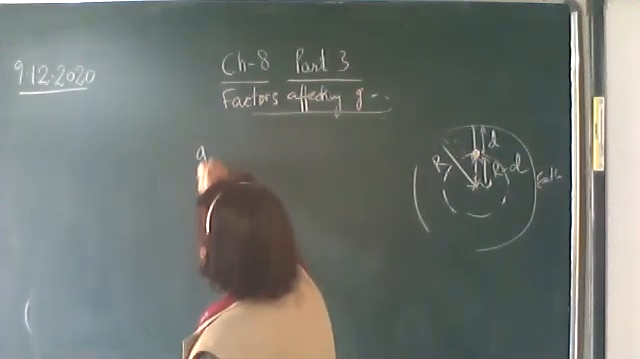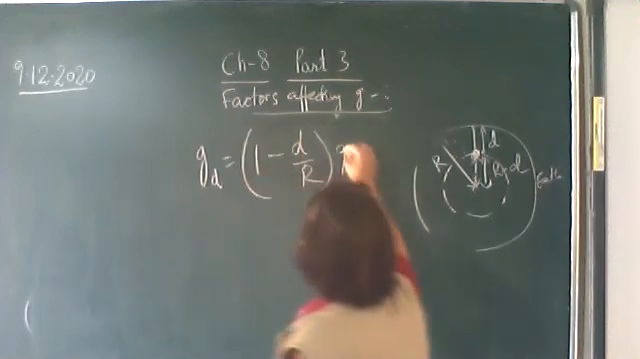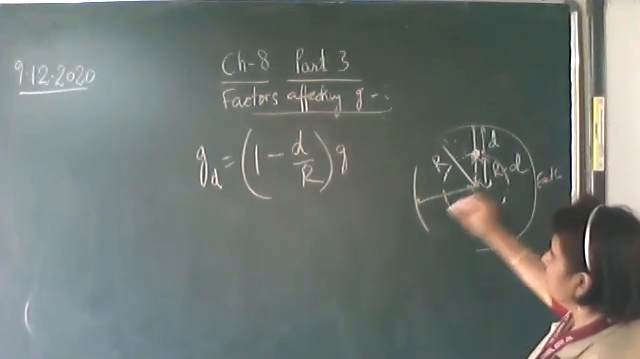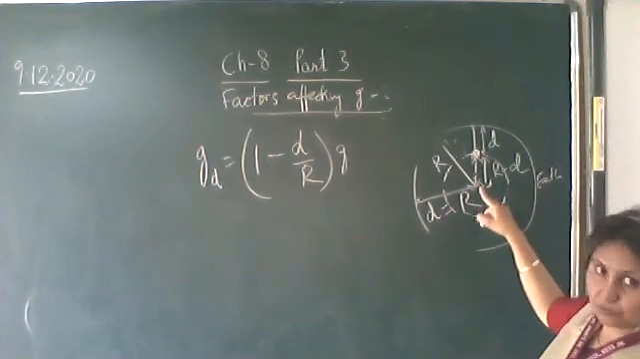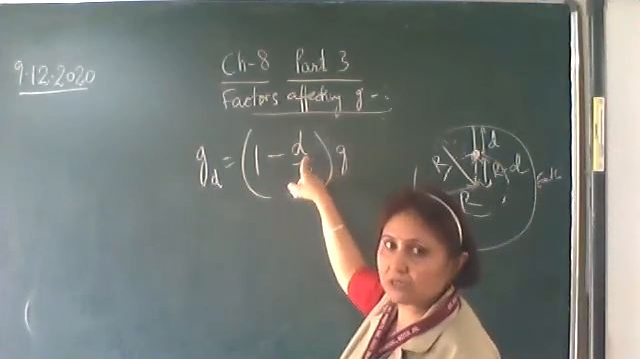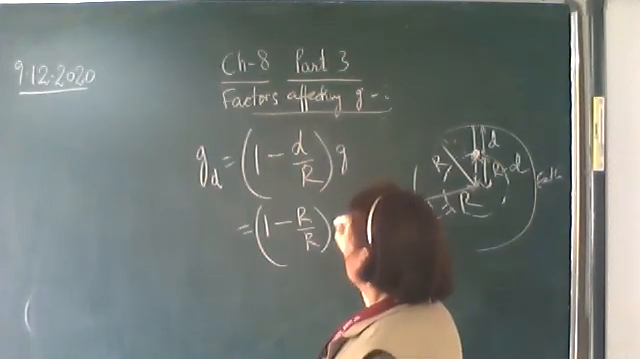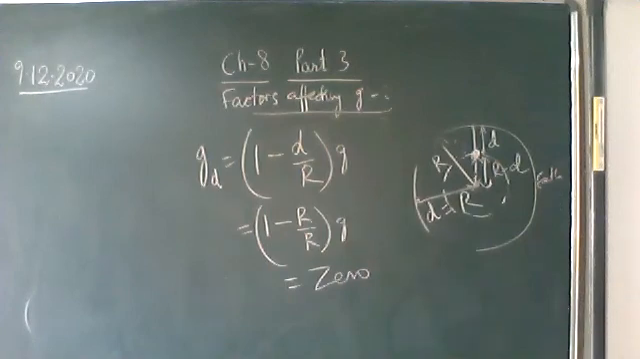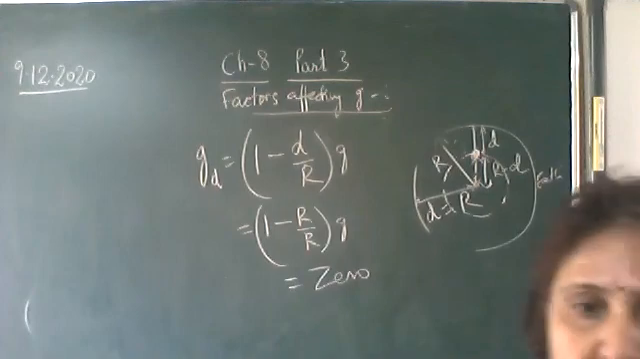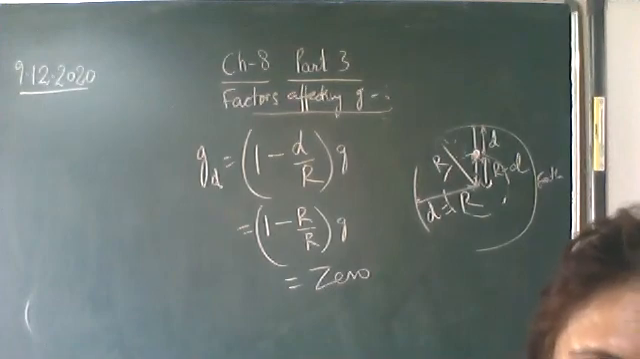Okay, we know that the acceleration due to gravity at a depth is given by 1 minus d by r into g. Now the body is taken to the center of the earth. What is the depth equal to? The depth is equal to the radius of the earth. So substitute d is equal to r. That is 1 minus r upon r, 1 minus 1, which is equal to 0. So the acceleration due to gravity becomes 0 at the center of the earth. Hence acceleration due to gravity is 0 at the center of the earth. Okay, now the third factor we'll discuss tomorrow.